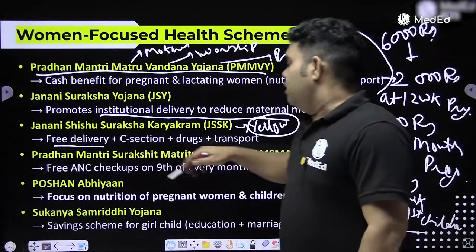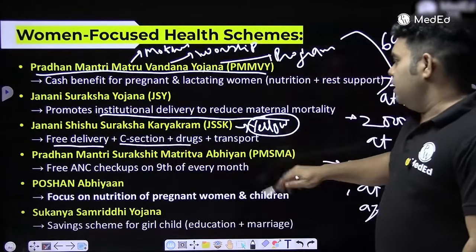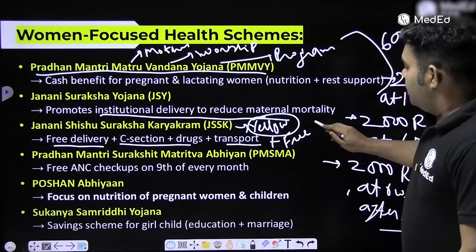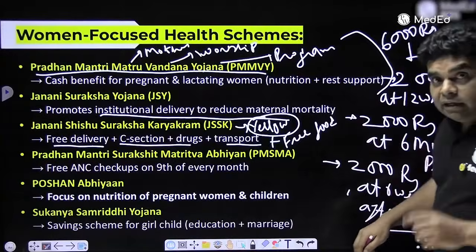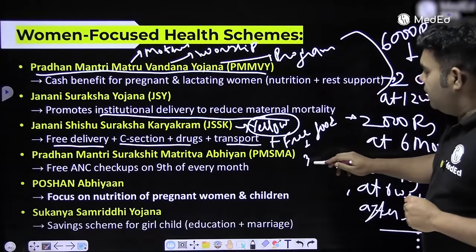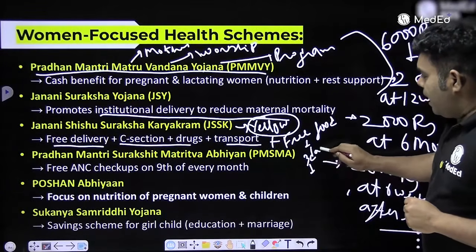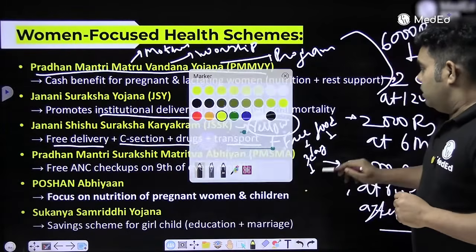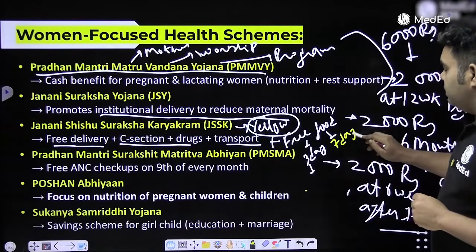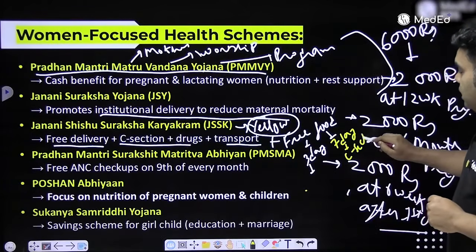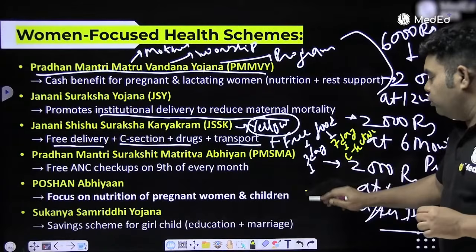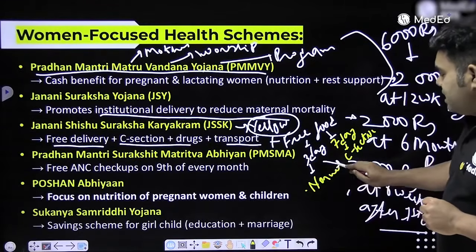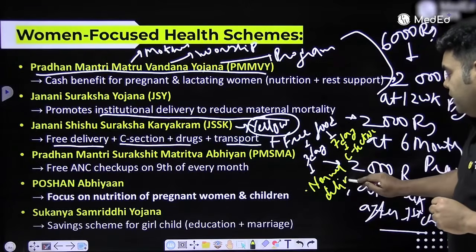And there will be 3 things free here for any day of the month. Free delivery, free treatment and C-section, and free ambulance. Plus there will be free food also for mother and one attendant. This free food will be for 3 days if it is normal delivery, and for 7 days if it is C-section delivery. So what are the 3 free things under JSSY? Free food, free ambulance, free treatment and drugs. This free food, 3 day normal, 7 day C-section delivery.